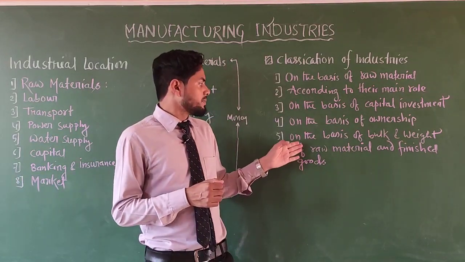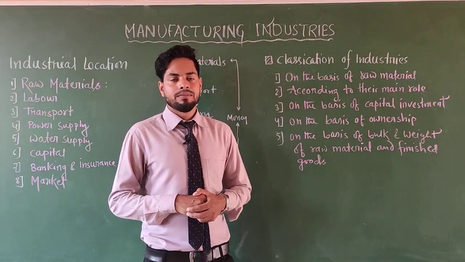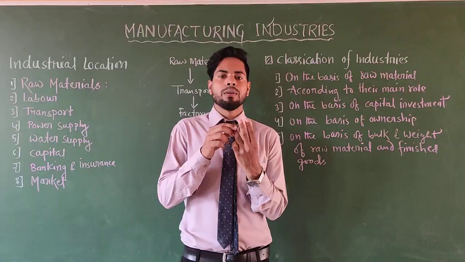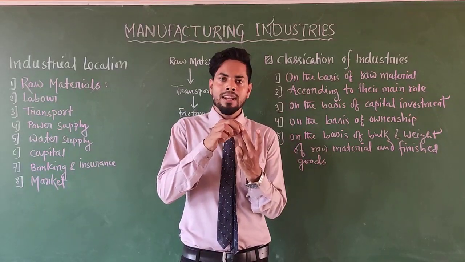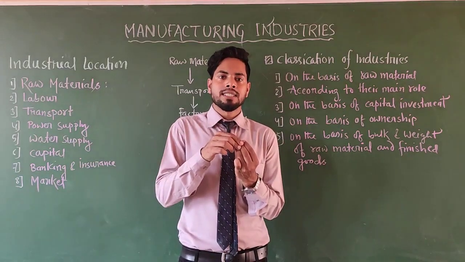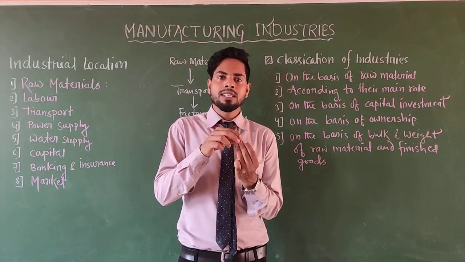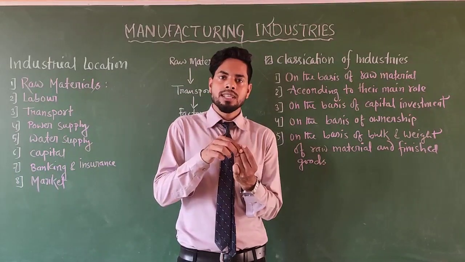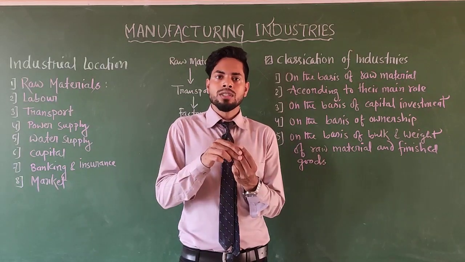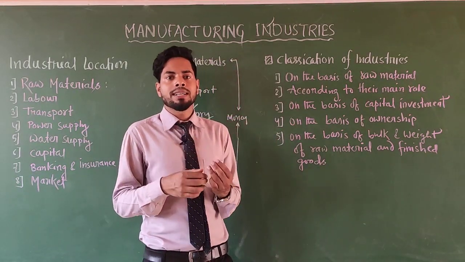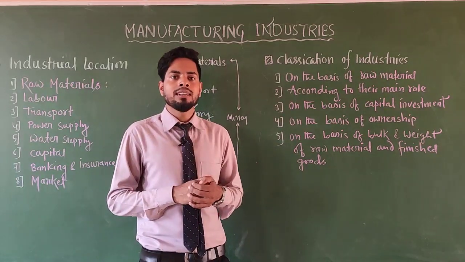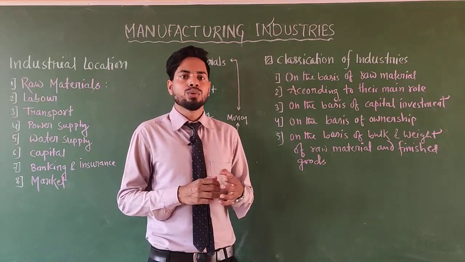Clear? Next, cooperative industries. In cooperative industries, three groups of people are involved: producers, suppliers and workers. They are all involved and set up the industries together. If they face losses, all face the losses. If they earn profit, all share the profit. Mainly sugar factories are set up cooperatively, and it is most successful in Maharashtra as sugar factories.